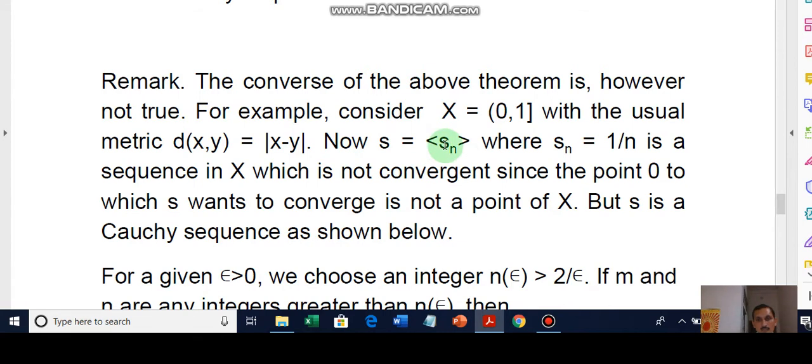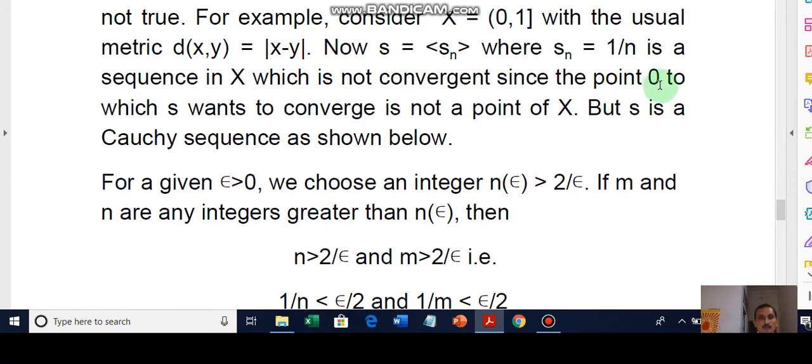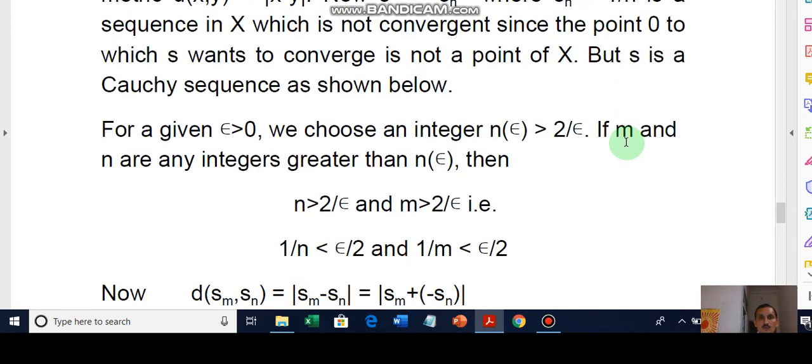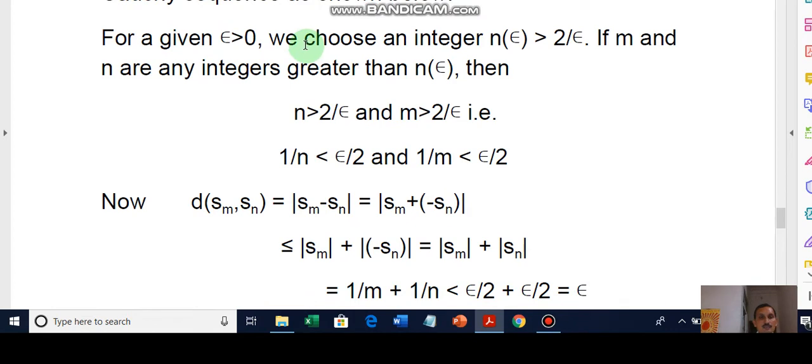Now S equal to Sn, where Sn equals 1 by n, is a sequence in X which is not convergent, since the point 0 to which S wants to converge is not a point of X, but S is a Cauchy sequence. For proving this as a Cauchy sequence, we follow these steps.